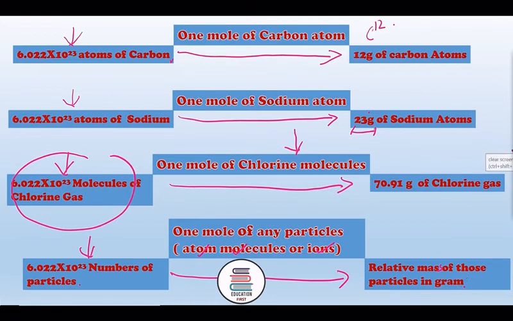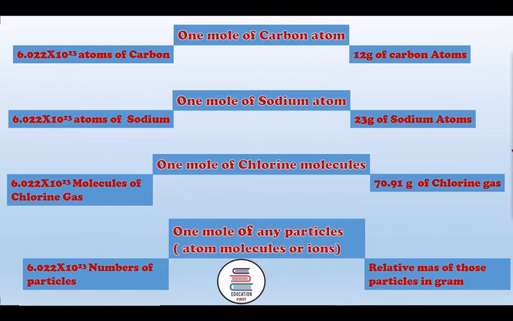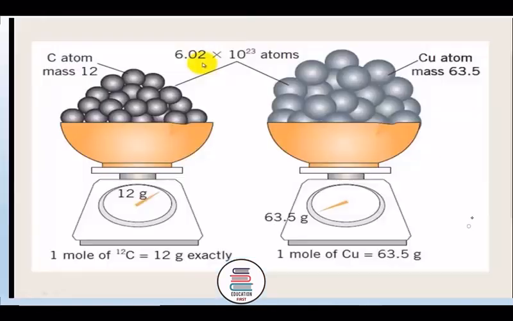Okay, this is the relation between mole and molecular mass. Further, we can also understand from here. Let us see, we are taking carbon 12 isotope, and we are taking 6.022 into 10 raised to power 23 atoms.